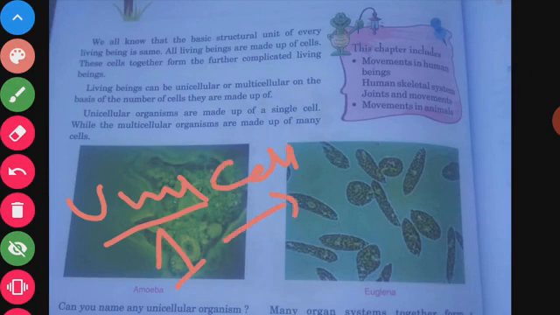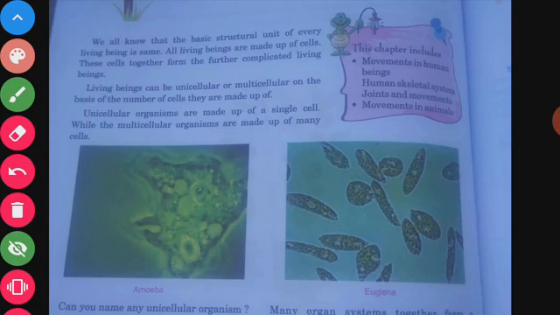So we can say that the living organisms which are made up of only one cell are known as unicellular organisms. Second, some organisms are made up of more than two cells, or we can say many cells. Those living organisms are known as multicellular organisms.